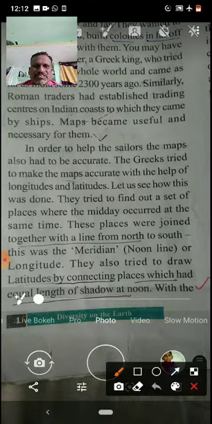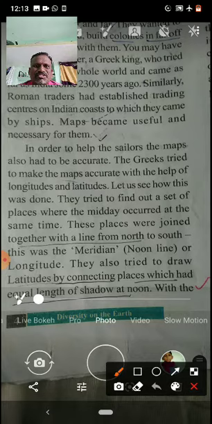Let us see how this was done. They tried to find out a set of places where the midday occurred at the same time. Suppose on the earth it is 12 o'clock, if you take time from north to south, they checked which places have 12 o'clock. They found a set of places where midday occurred at the same time, exactly 12 o'clock on the earth, and all those places they connected with a line.